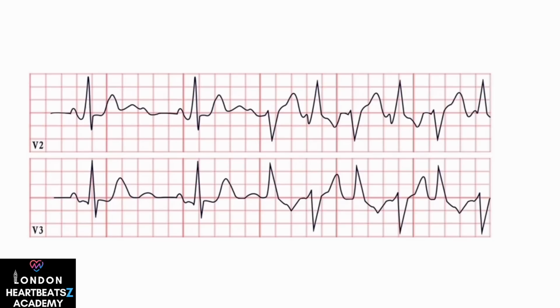ICDs are indicated for patients with a history of cardiac arrest or sustained ventricular tachycardia. Periodic paralysis can be treated with carbonic anhydrase inhibitors like acetazolamide and potassium supplementation. Medications that prolong the QTc should definitely be avoided. Competitive or strenuous sports are discouraged due to arrhythmia risk, but light physical activity is actually encouraged, as it may reduce paralysis severity.